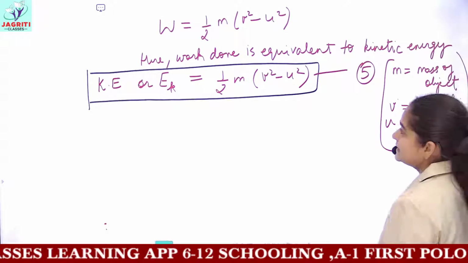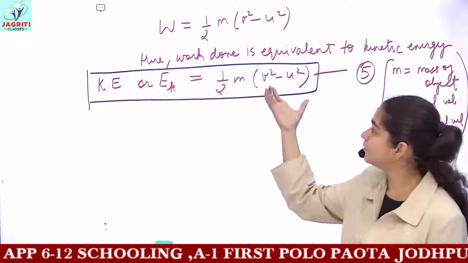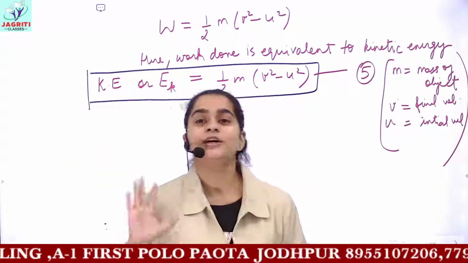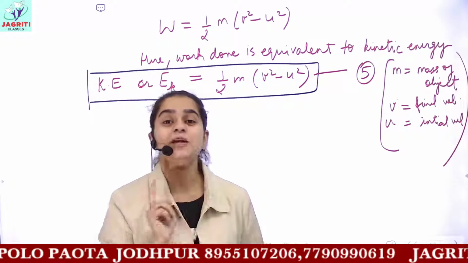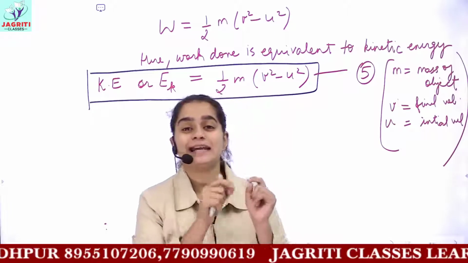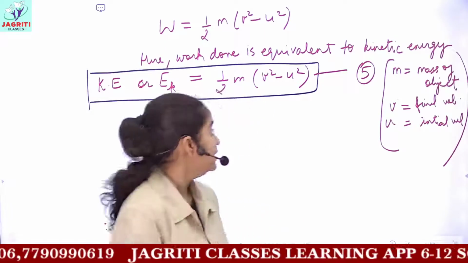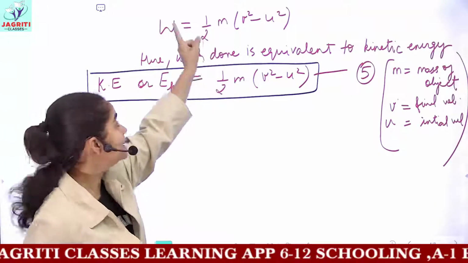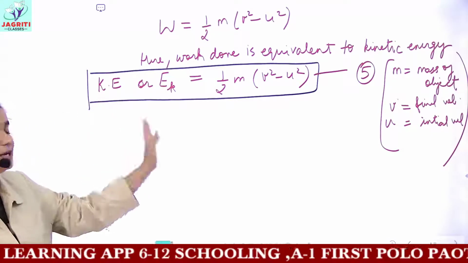So if you are asked in exams to derive the formula for kinetic energy, or to derive the relation of kinetic energy, then you have to follow these steps. Firstly, you will say work is equal to force into displacement. Then for force, you will put the value m a, and for displacement, you will put the value v square minus u square upon 2a. This value we got from the third equation of motion, and the value of force we can get from the second law of motion. When you substitute those values in this expression of work, a would get cancelled and you will get this final equation for calculation of kinetic energy. So this completes your derivation.